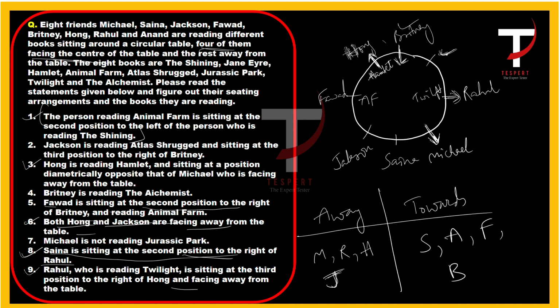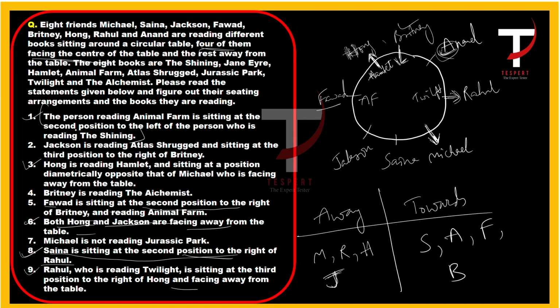And who is the remaining person? Who is left? Anand is left. So we can place Anand here. If we consider statement 1, the person reading Animal Farm is sitting at the second position to the left of the person who is reading The Shining. So Animal Farm is being read by Fawad.